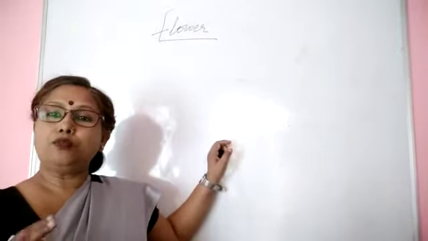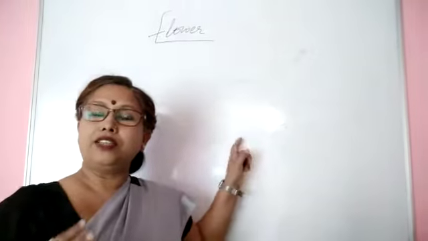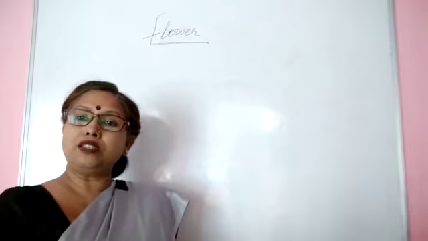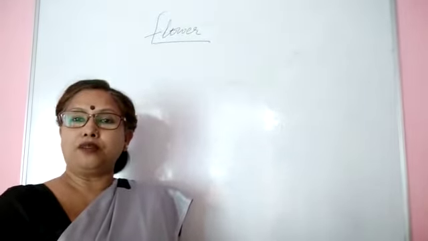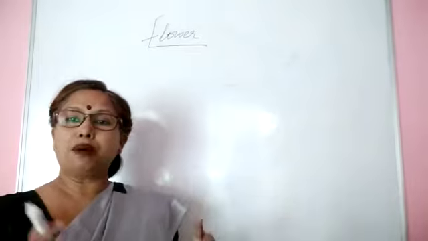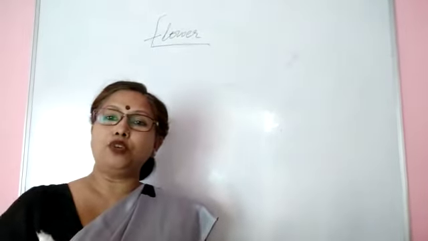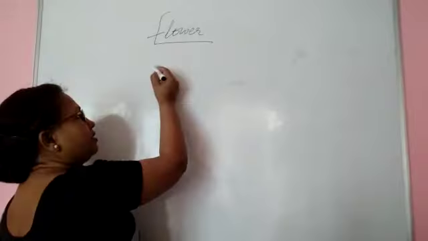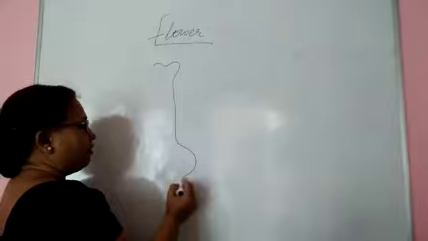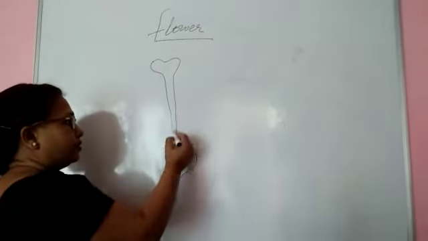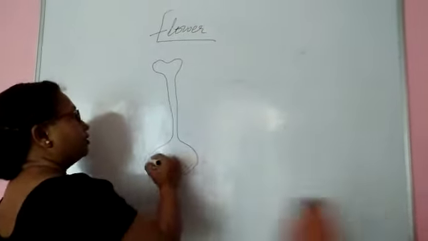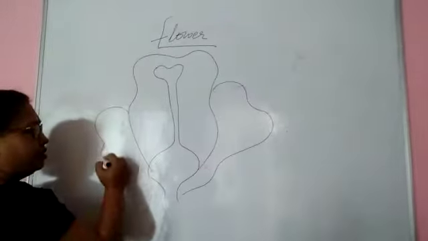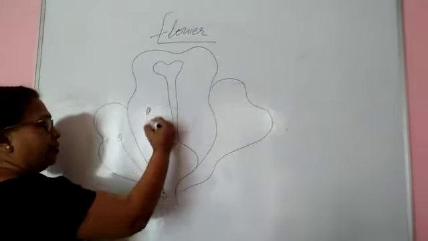If a flower contains both the two sex organs, then it is a bisexual flower, and if there is only one sex organ present, then it is a unisexual flower. So I am going to draw first a bisexual flower which contains both the sex organs, that is androecium and gynoecium. So let's start with this. It is a bisexual flower. You see, it contains various features. I will name them one by one.